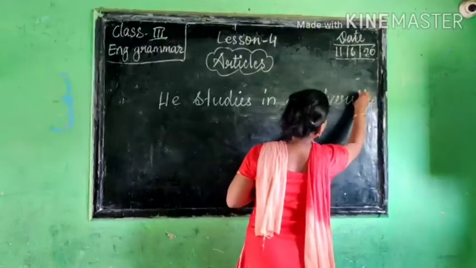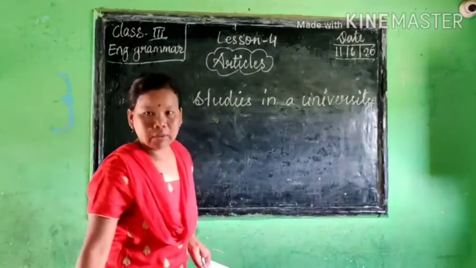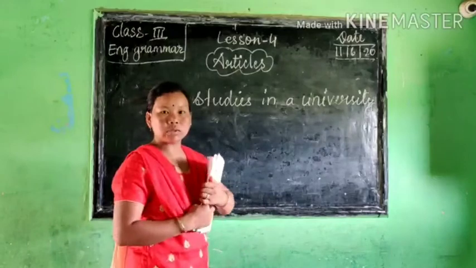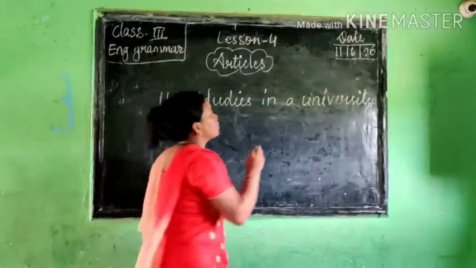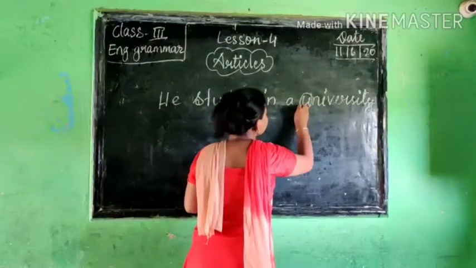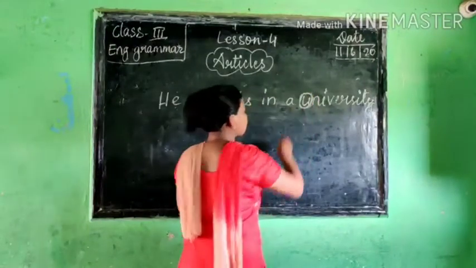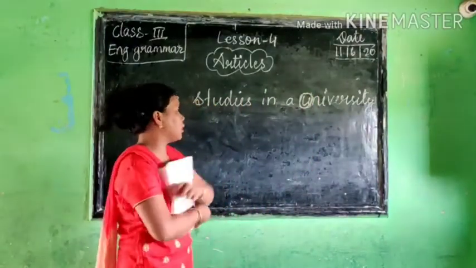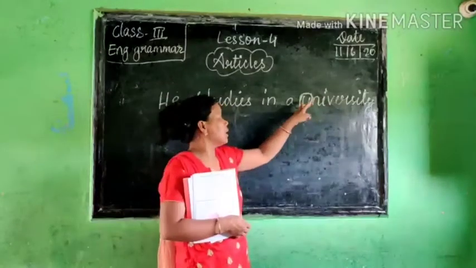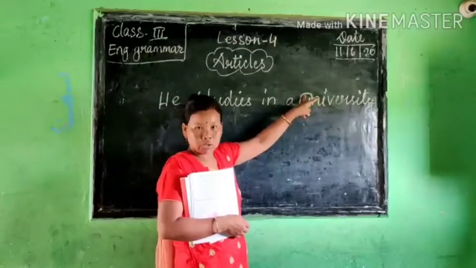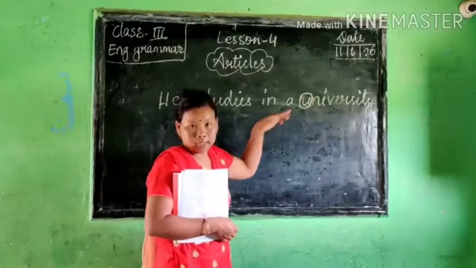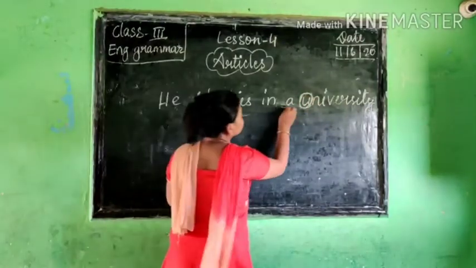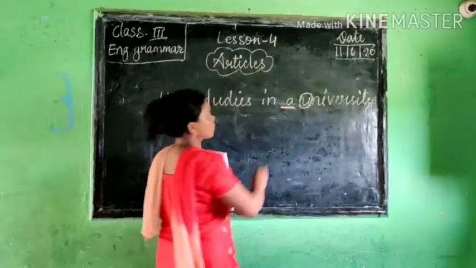Just now I told that if it is a consonant, then we use a. But here the first letter U is a vowel, not a consonant, so we are supposed to not write a here. But listen here.